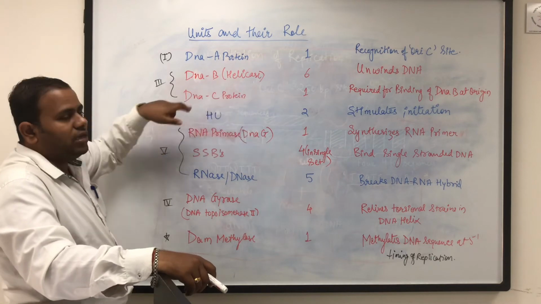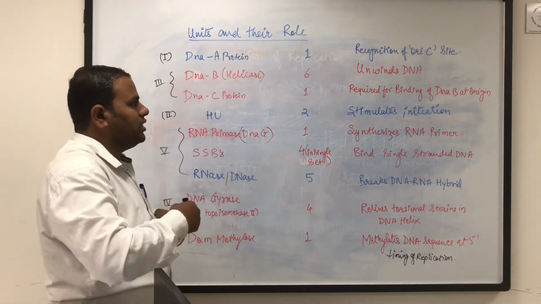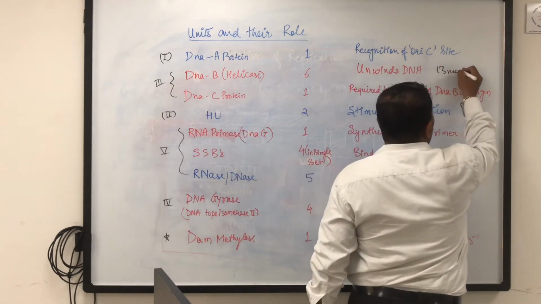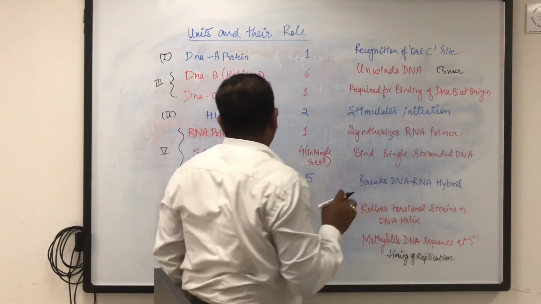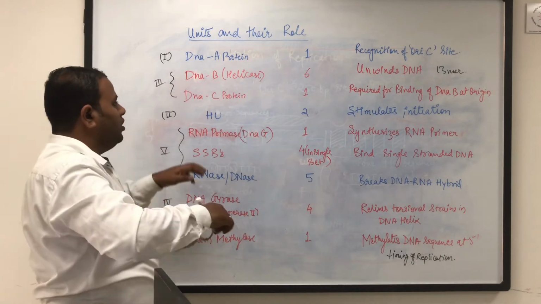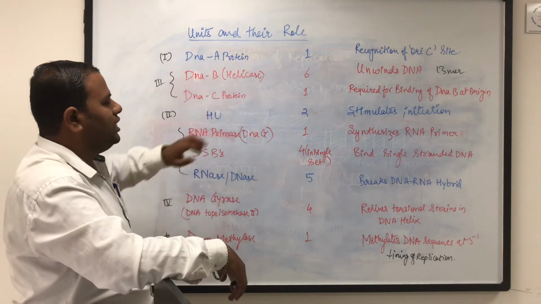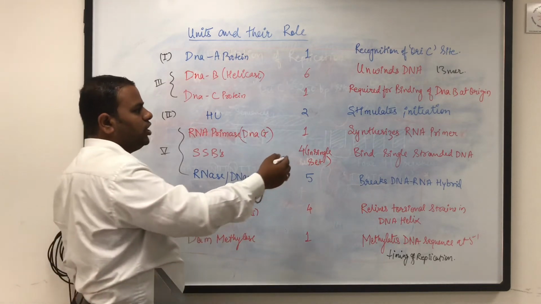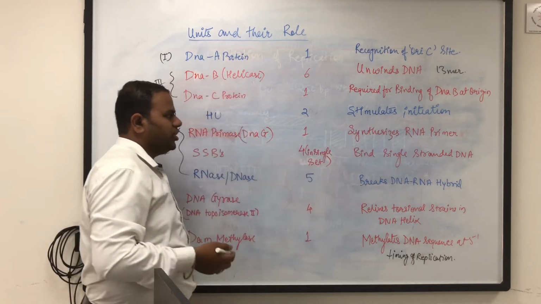This protein helps in unwinding of DNA at the 13-mer site, that is, the 13-mer sequences that were shown to you earlier. Now the DNA is unwound at this position. Then there is a binding of DnaC protein. Now HU protein binds. This helps in stimulation of the formation of the initiation complex.